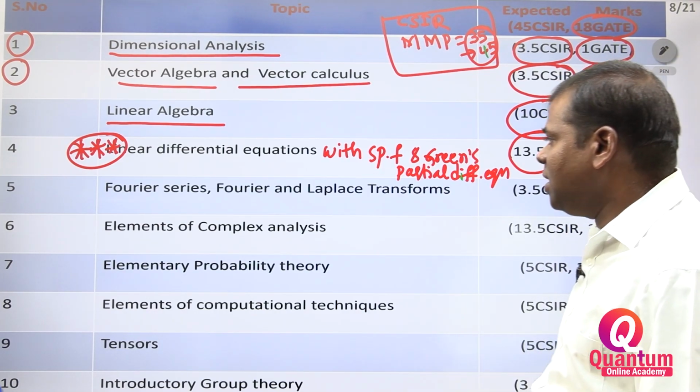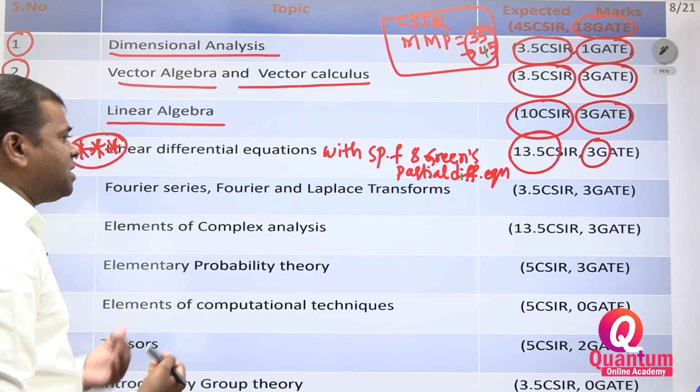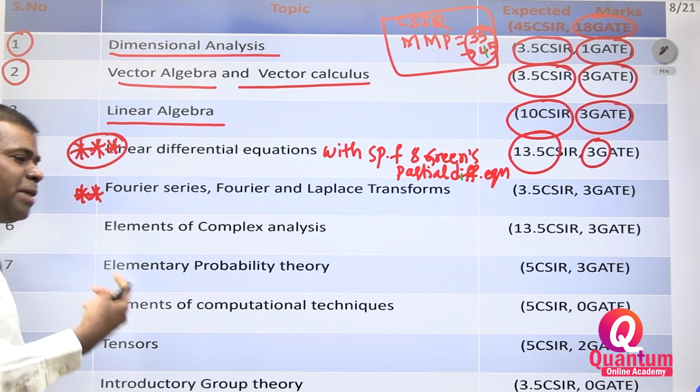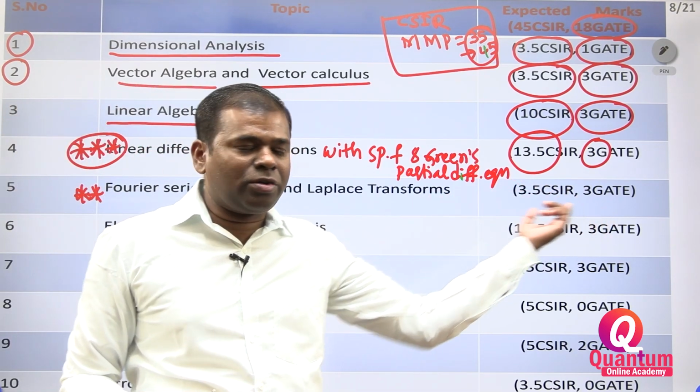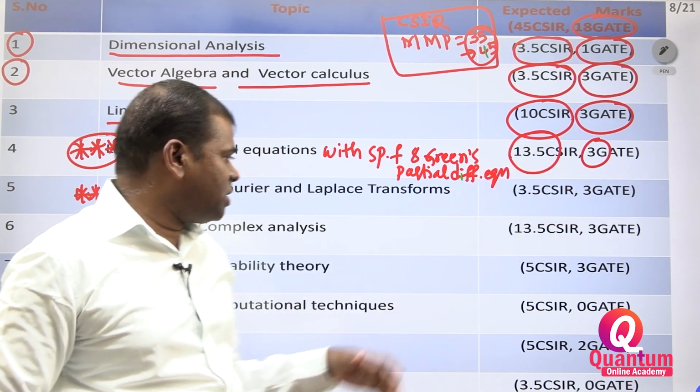3 marks for GATE. Next, Fourier series, Fourier transform and Laplace transform. This is also important. Sometimes you may get a 5-mark question or a 3.5-mark question, whatever it may be. In the GATE examination also you may get these questions.